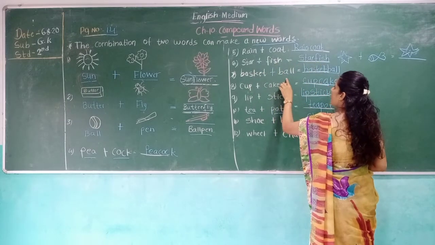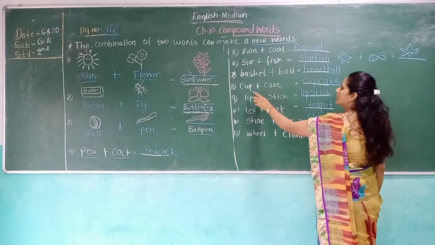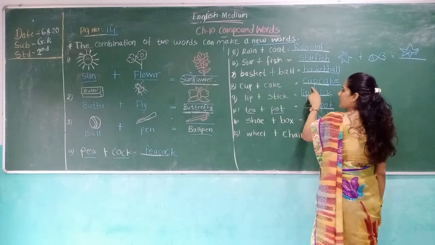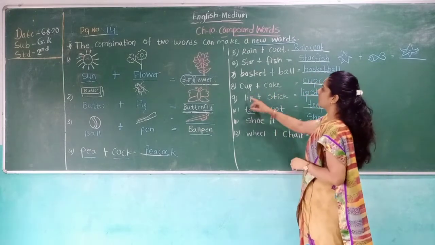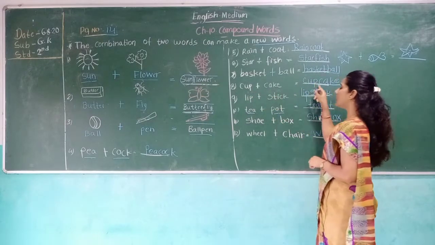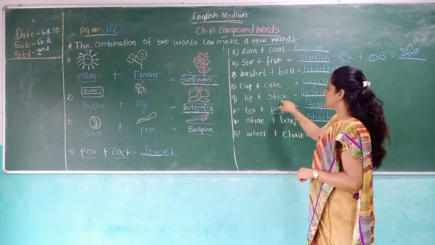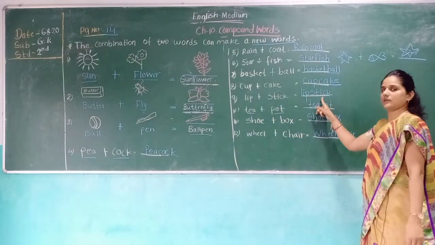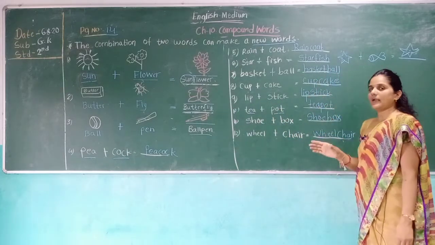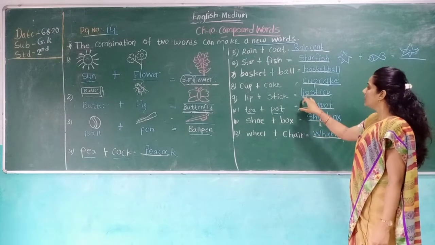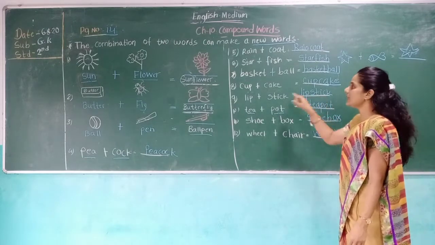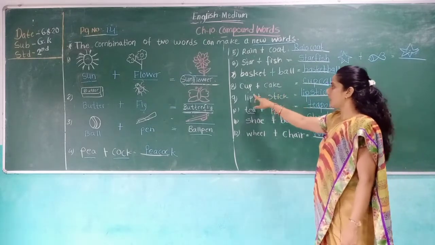Basket plus ball, basketball. Cup plus cake, cupcake. This new word is cupcake. Lip plus stick, lipstick. Break the spelling and write the spelling. Lipstick.